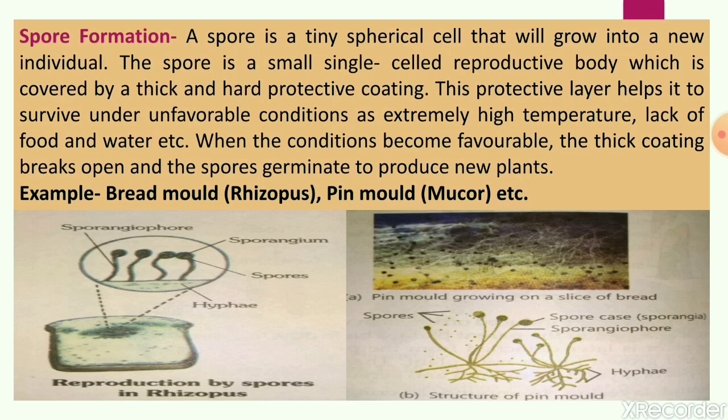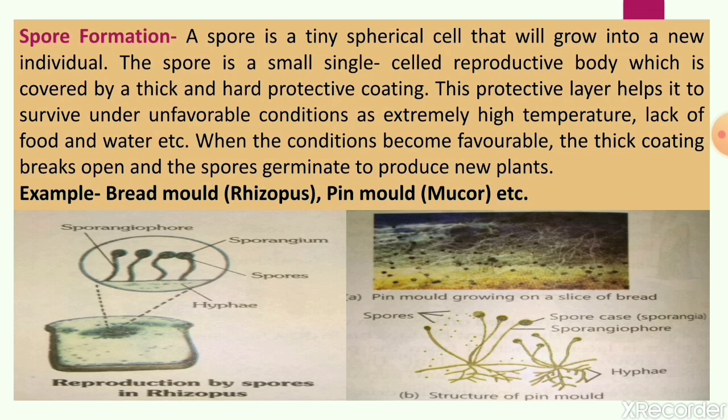Its scientific name is Mucor. Yeast and bread molds generally reproduce by spore formation or sporulation. Spores are produced from the parent body and germinate to give rise to young ones when favorable conditions are there.